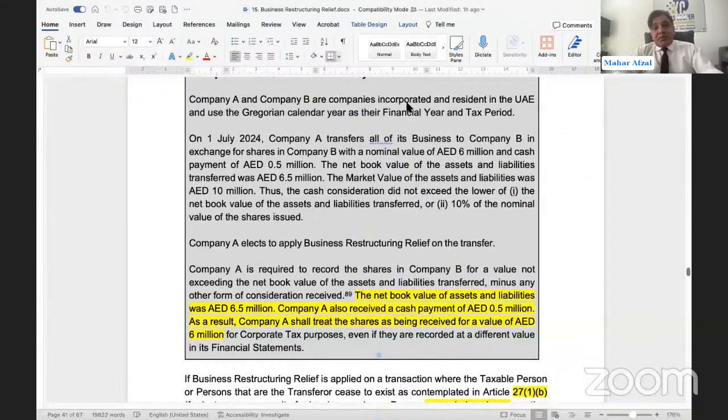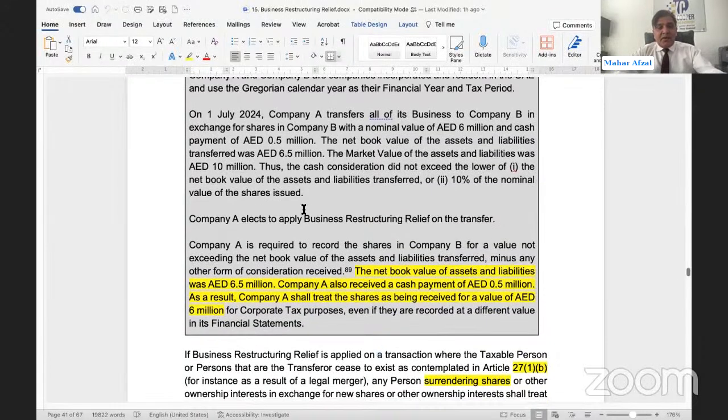A and B are companies incorporated and resident in the UAE that use the calendar year as the financial year and tax period. On 1st July 2024, company A transferred all of its businesses to company B in exchange for shares in company B with a nominal value of 6 million and cash of 0.5 million. Net book value is 6.5 million, and the marketable asset and liability value, already discussed, is 10 million. Now you can look into this. The net book value of the assets and liabilities is 6.5 million less 0.5 million. We already discussed that the value of the equity, equitable interest or shares that the transferor, or any other person on behalf of the transferor, has received is 6 million.